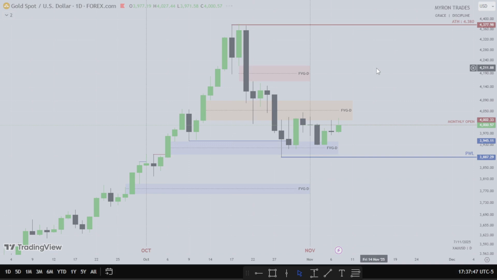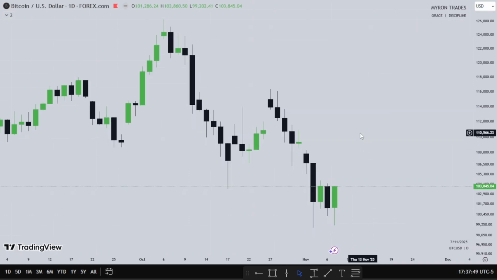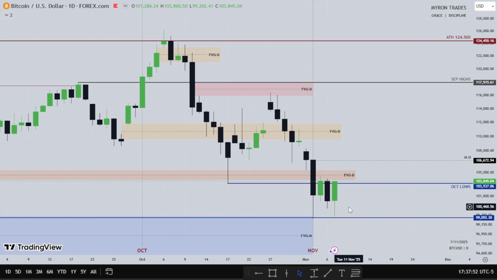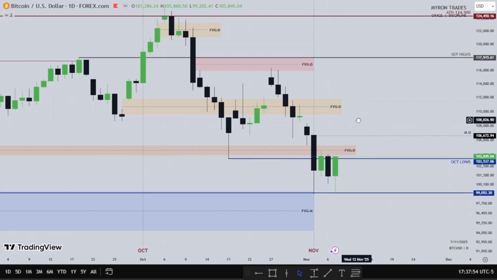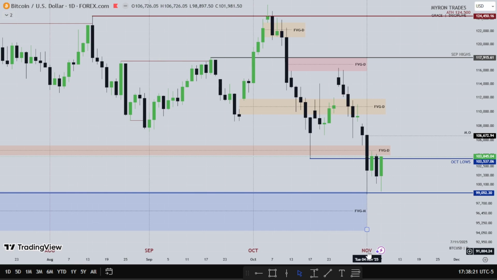And what about Bitcoin, yes. So we all know how Bitcoin has been crashing for a while now, right? So this is Bitcoin, and we see how Bitcoin was kind of stuck in a range as well for the first week of the month of November. So we see Bitcoin open on Monday with a small range candle. Tuesday we see it aggressively trade lower. So there's a monthly fair value gap that I'm watching. So this is Wednesday, this is Thursday, and this is Friday. So this is the old daily fair value gap. This is where the fair value gap is coming from.